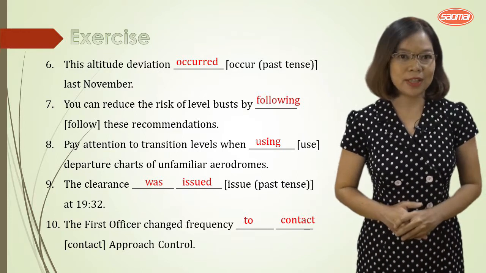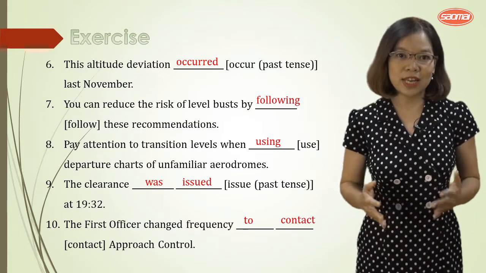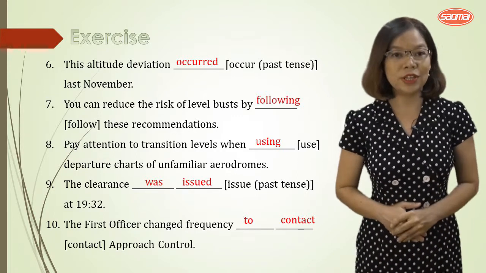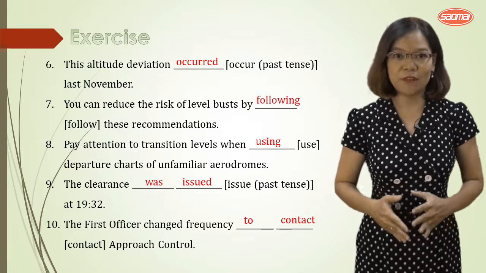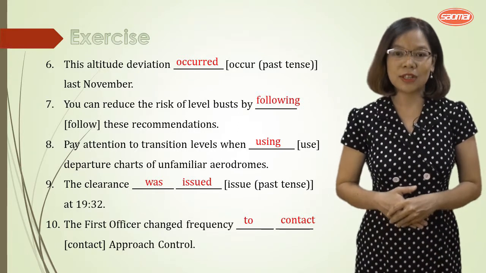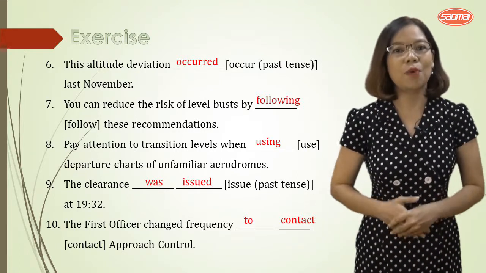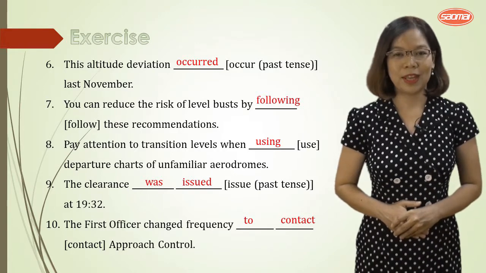And number 9, the clearances were issued in 1932. And the last sentence, the first officer changed frequency to contact approach control.